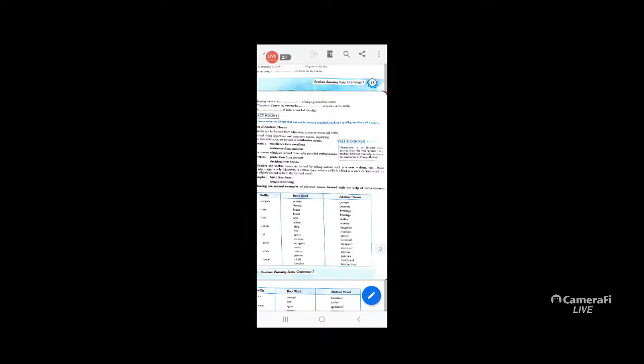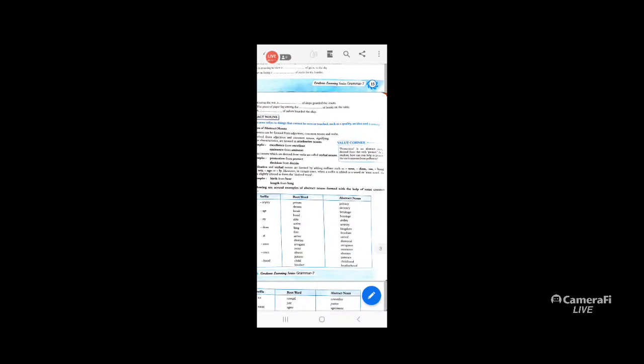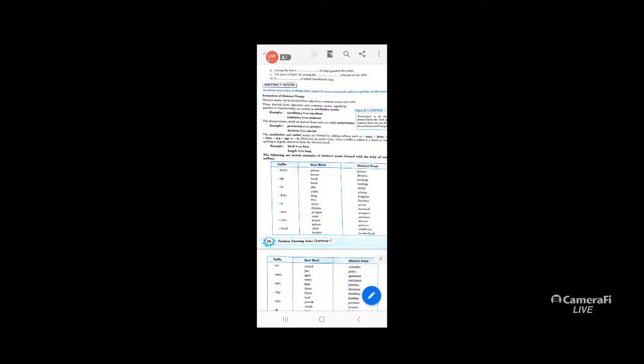Abstract nouns derived from verbs are called verbal nouns, like protection from protect, decision from decide. Attributive and verbal nouns are formed by adding suffixes such as ness, dom, ance, tion, acy, age or ly. However, in certain cases when a suffix is added to a root word, the spelling is slightly altered in the derived word, so birth from bear, length from long.